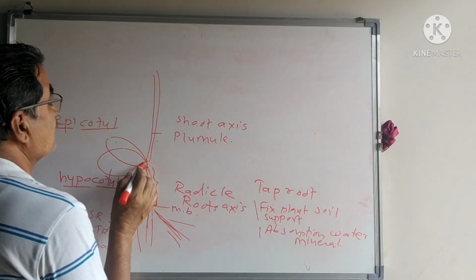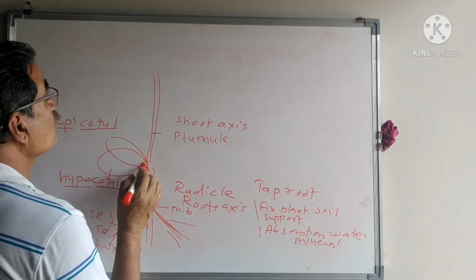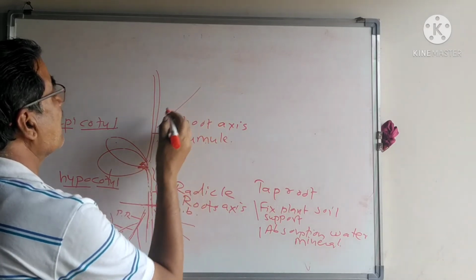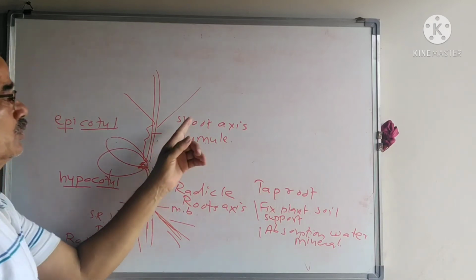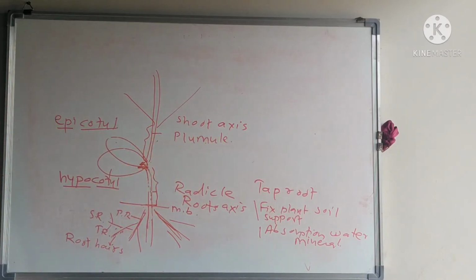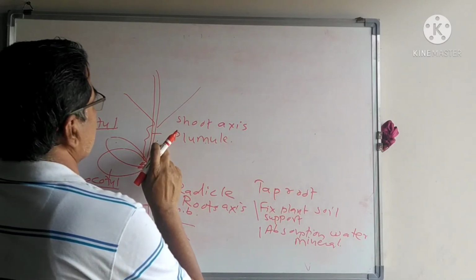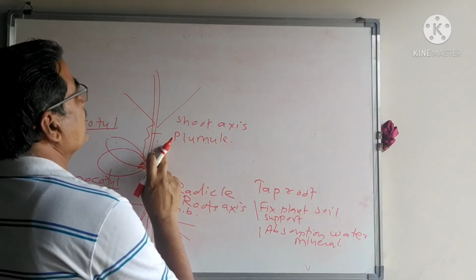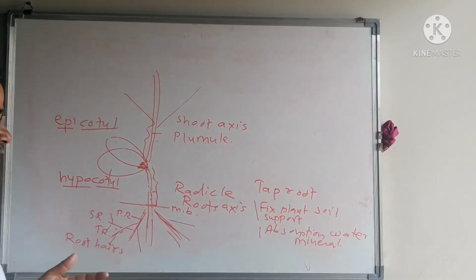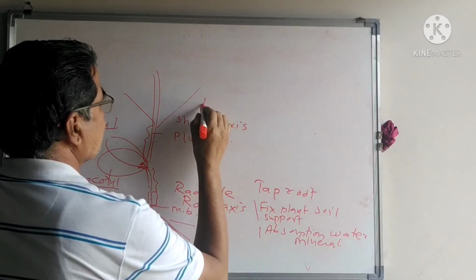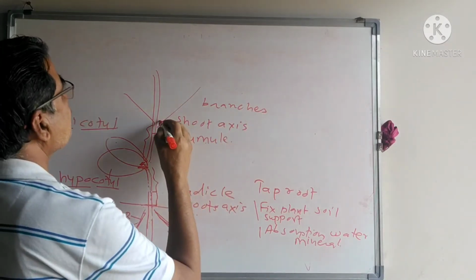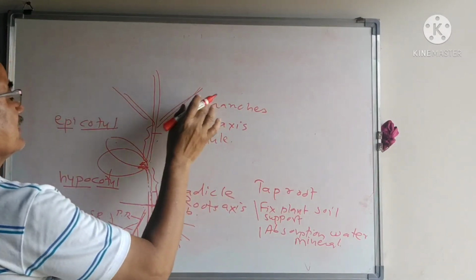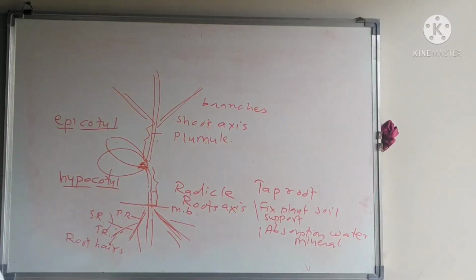The part which is above the cotyledon, from the endosperm to the formation of the first branch, is known as the shoot axis. This shoot axis produces branches: the primary branches, secondary branches, or main branches.